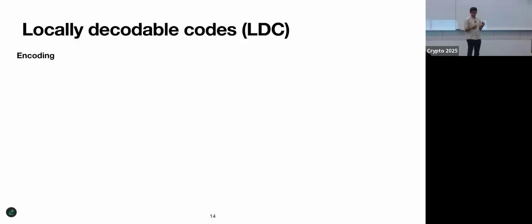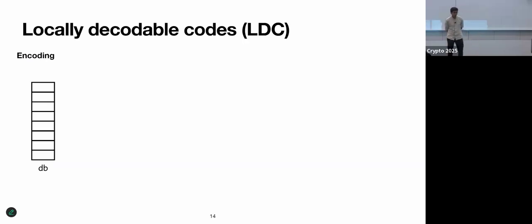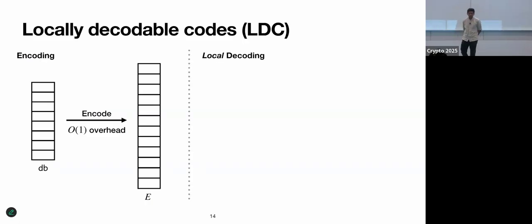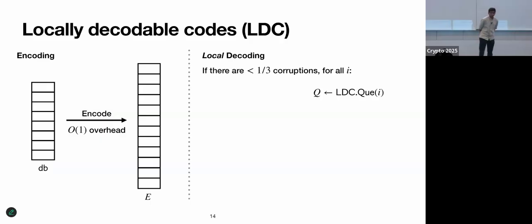In a little bit more detail, a locally decodable code, just like a standard error correcting code, allows you to take your message and produce some kind of code word, which is a constant times larger. But the interesting property, again, is local decoding, which says that for any index i, I can invoke this LDC query algorithm. It'll give me some set of queries to read from the code word.